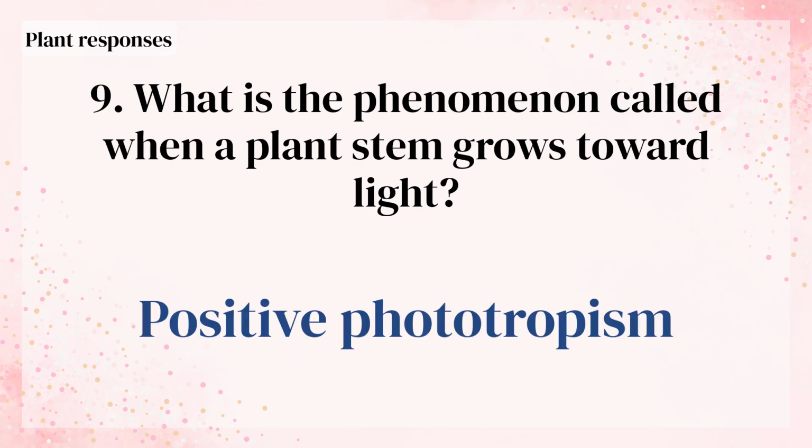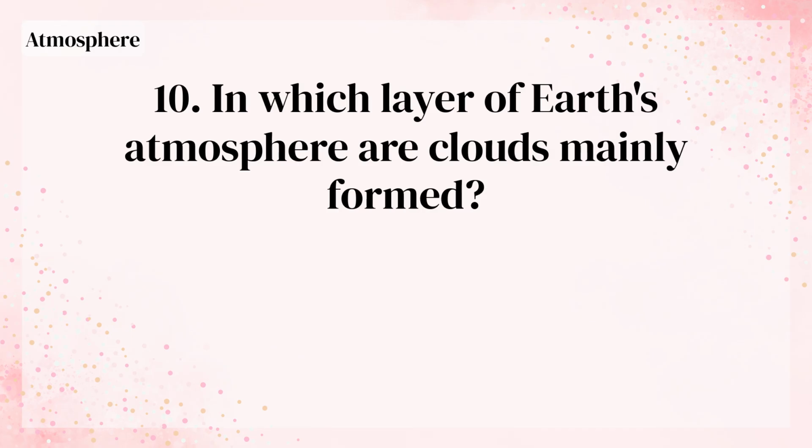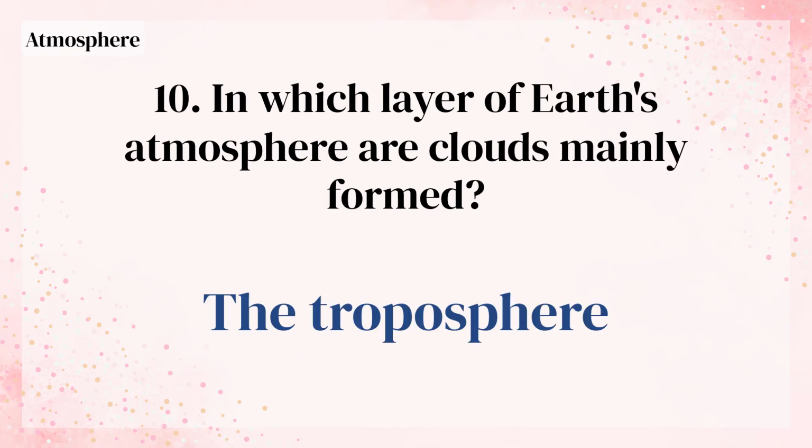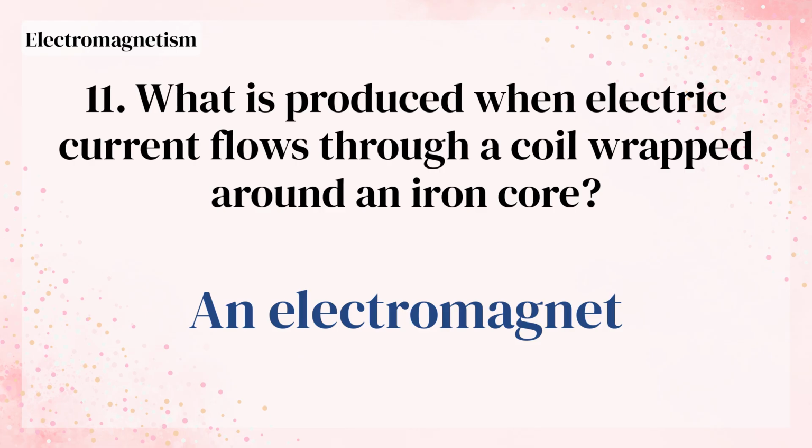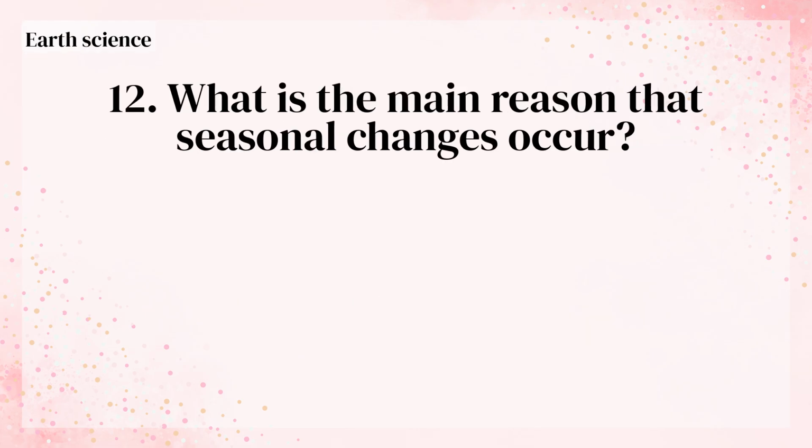Positive phototropism. In which layer of Earth's atmosphere are clouds mainly formed? The troposphere. What is produced when electric current flows through a coil wrapped around an iron core? An electromagnet. What is the main reason that seasonal changes occur?